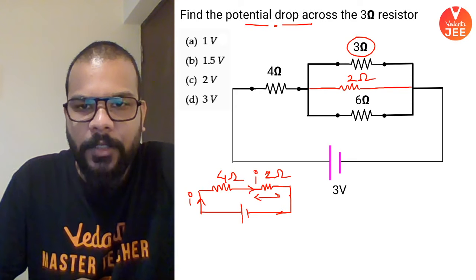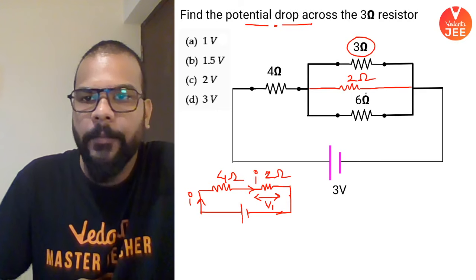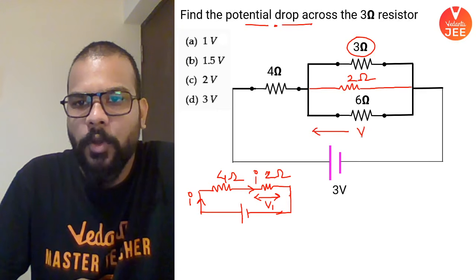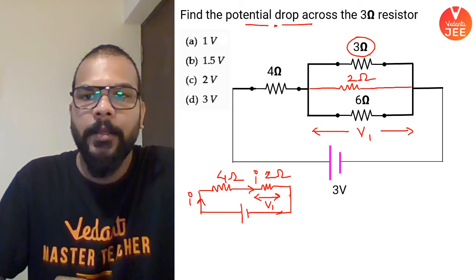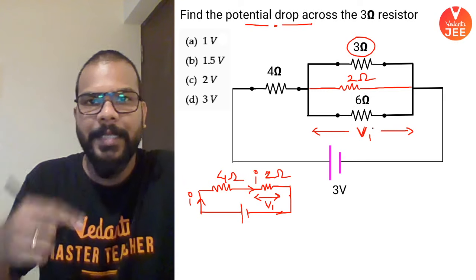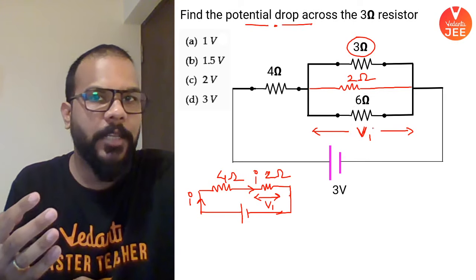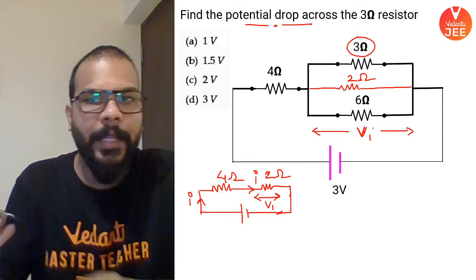And because of that, some V1 value of voltage gets dropped here. Can I say that across all the resistances, including 3 and 6, the voltage drop is going to be same? Because 3 and 6 are connected in parallel, so same value of potential gets dropped on 3 ohms and 6 ohm, and same value gets dropped on their equivalent, that is 2 ohm.